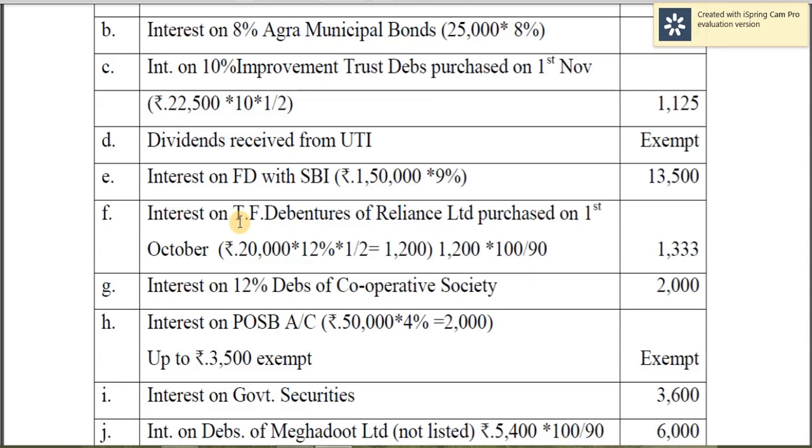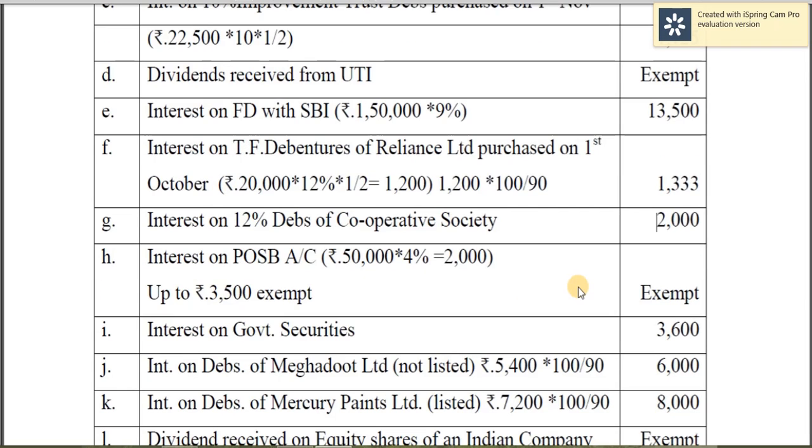So like interest on tax-free debentures of Reliance Limited, 1,333 is the gross amount, but the net amount realized after TDS is 1,200. Then in the case of interest on cooperative society, no TDS, 2,000 gross and 2,000 net.